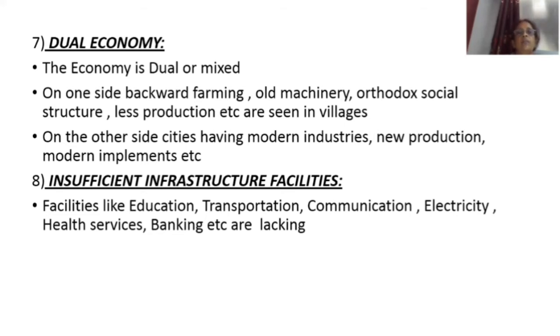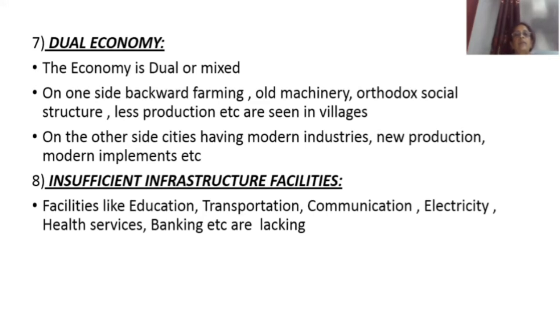Dual means a double or mixed economy. The economy of a developing country is dual or mixed. Why is it called mixed? Because on the one side we can see village industries, and on the other side city-based industries. Village industries make use of backward farming, old methods of farming, old machinery, and an orthodox social structure, meaning the social structure is very strict in following the rules of religion. Because of this, production is very less.